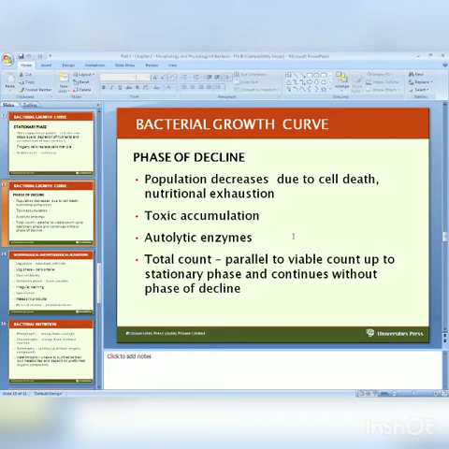So here, all the food material present in that media is exhausted, and simultaneously toxic products accumulate, and that's why death of all cells occurs. Sometimes a few bacteria produce autolytic enzymes. The total count, if you plot, runs parallel to the viable count up to the stationary phase and continues without a phase of decline.